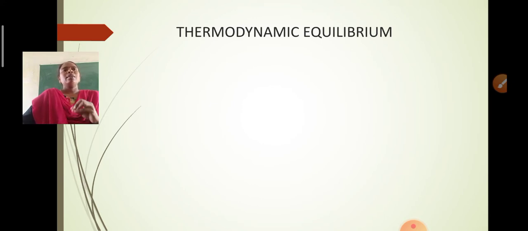These three parameters describing the state of the system are called thermodynamic variables or thermodynamic coordinates.